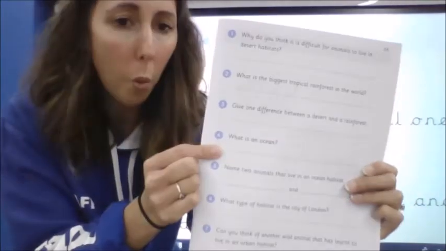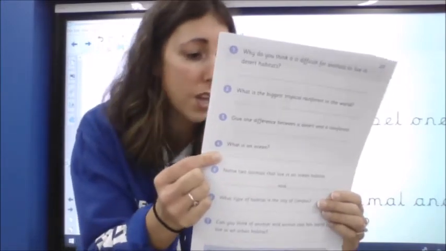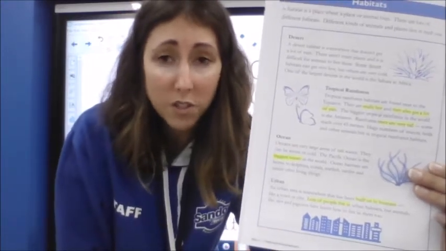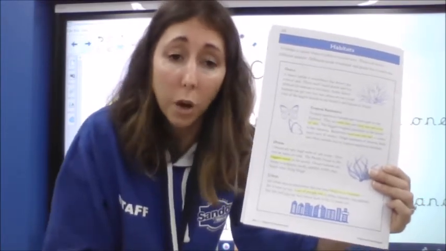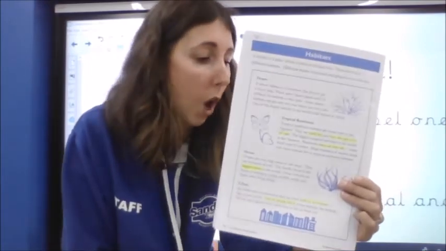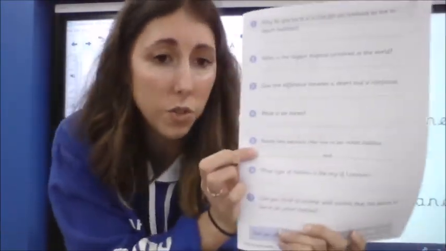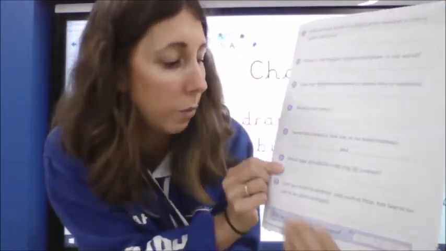Okay. What is an ocean? Now, I bet you know what an ocean is, but instead of putting it into a sentence yourself, go and look what it tells us in the ocean paragraph, because that would be a retrieval question. The answer would be there for you to just copy down. So don't make it more difficult by trying to come up with your own answer and wording it in your own way, because the answer will be there for you to retrieve. Okay. Number 5, name 2 animals that live in an ocean habitat. Same paragraph, you're just retrieving the names of animals.